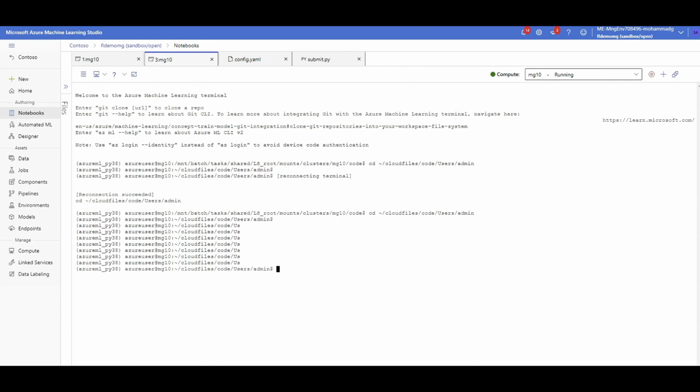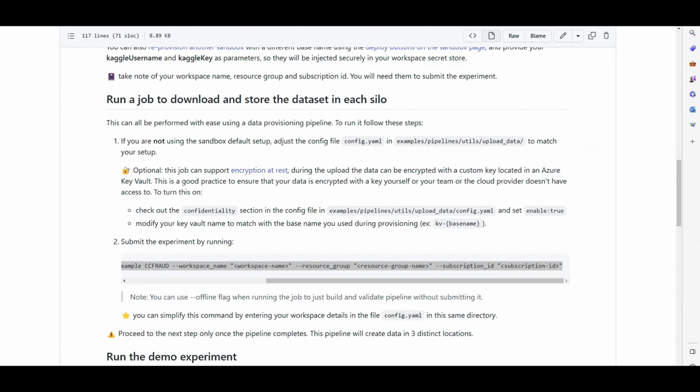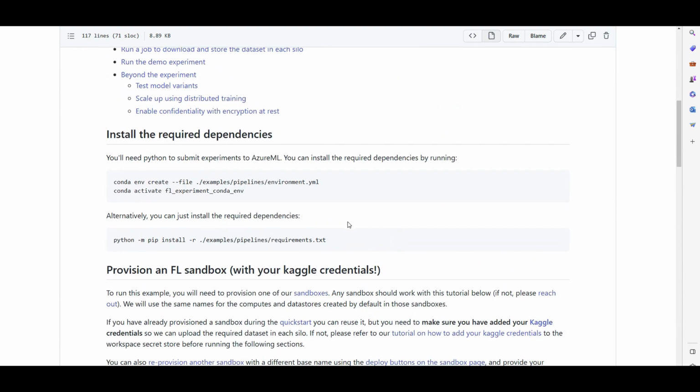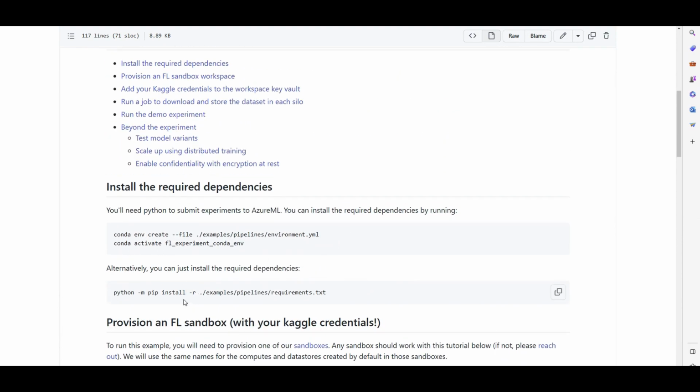Actually, before you run this, I apologize, you need to install some requirements as well. I think we skipped one step. Let me scroll all the way up. There you go. You need to install some packages. For example, you want to call Kaggle. Kaggle should be installed, the Kaggle API.